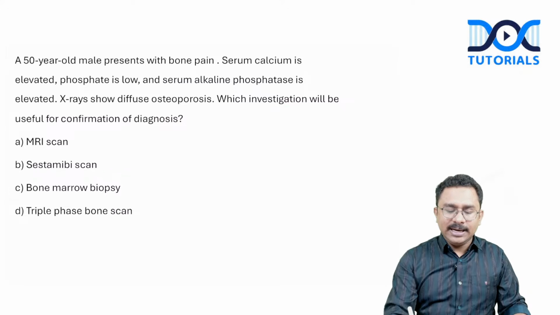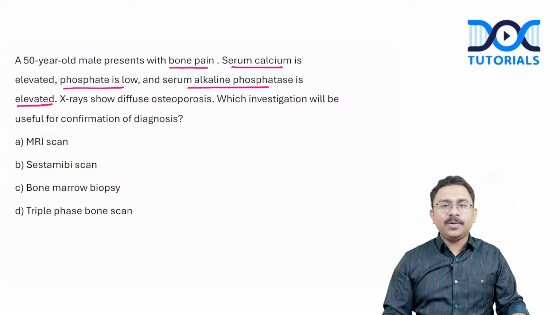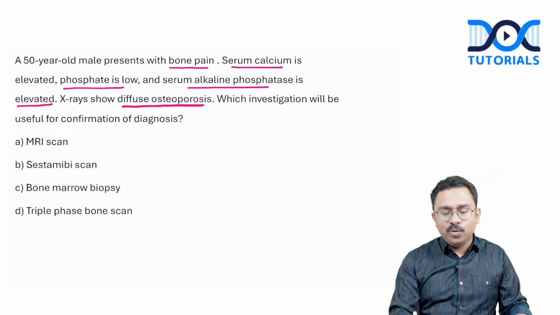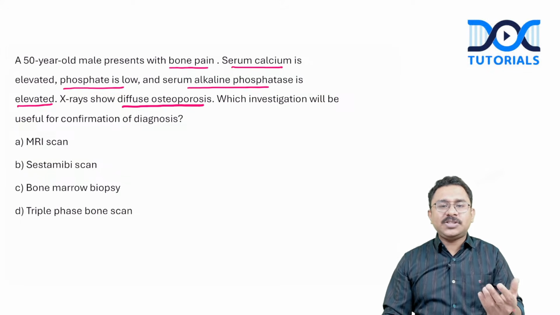So please understand, in a patient with bone pain, with elevated calcium, low phosphorus, and elevated serum alkaline phosphatase, what are you thinking about? This could very well represent hyperparathyroidism. And X-ray is also showing diffuse osteoporosis. What investigation will you use for confirmation of diagnosis?